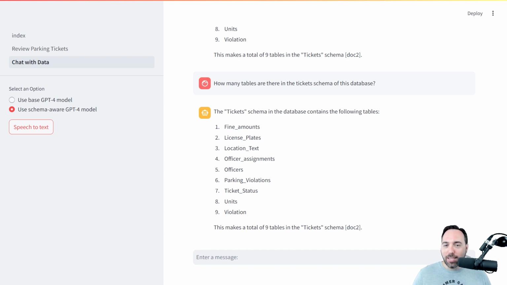Let's check if that is actually correct. There are a couple of ways that I could do this check. I could open up Azure Data Studio or SQL Server Management Studio and query the database itself, but that might not be entirely fair, as the only information available is what was in my Markdown file. For that reason, I'll switch back to VS Code and search in there.